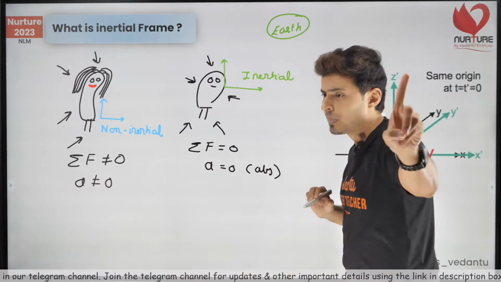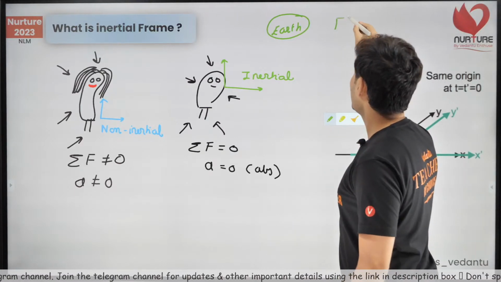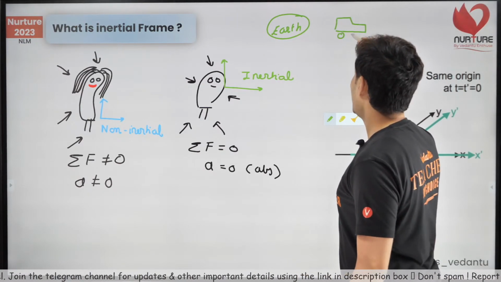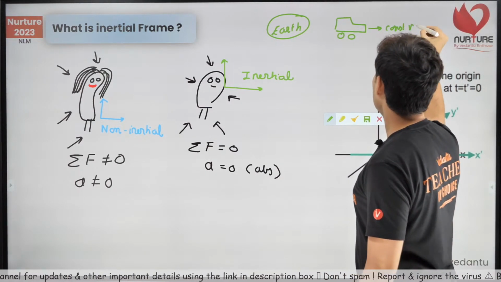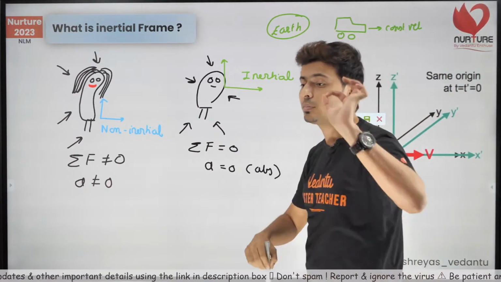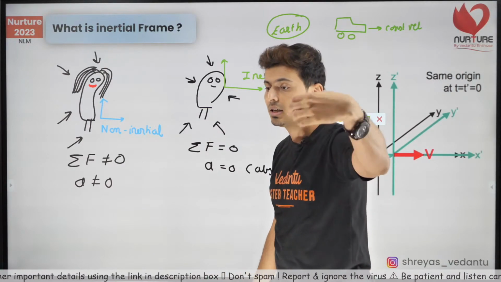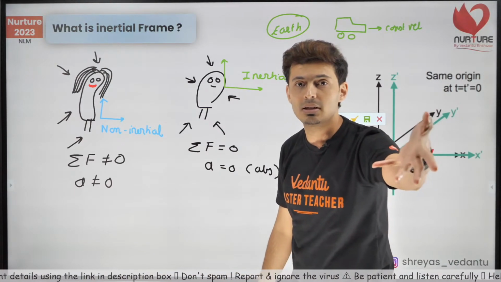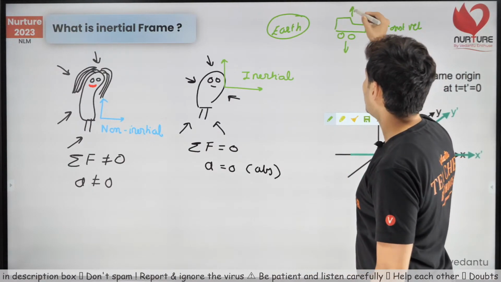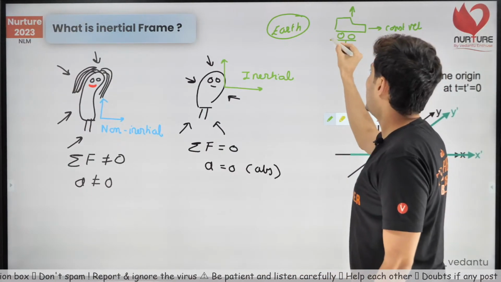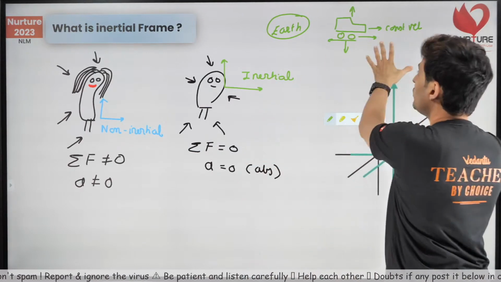What if I am moving in a car and the car is moving with constant velocity, or a train is moving with constant velocity? Think, guys, what are the forces? Weight, normal, some force behind and some propelling force ahead.